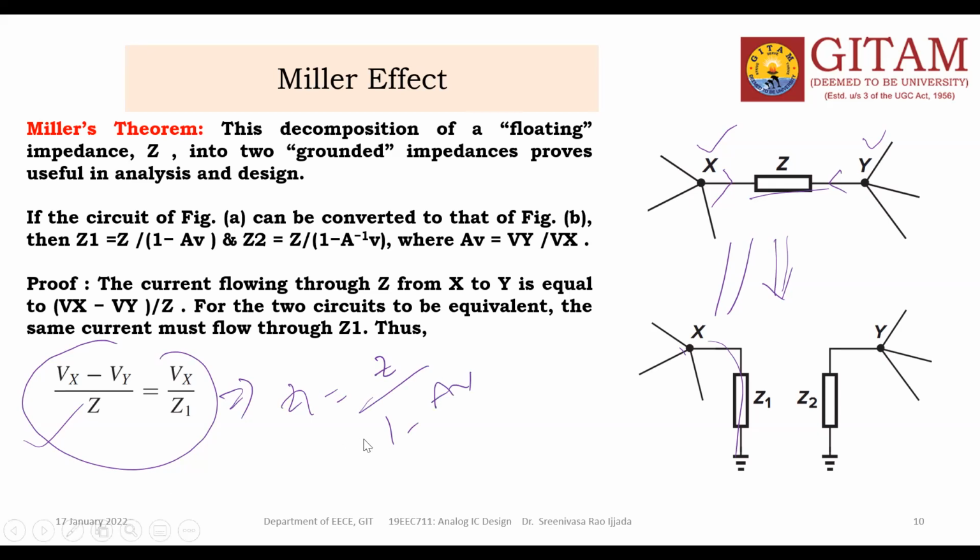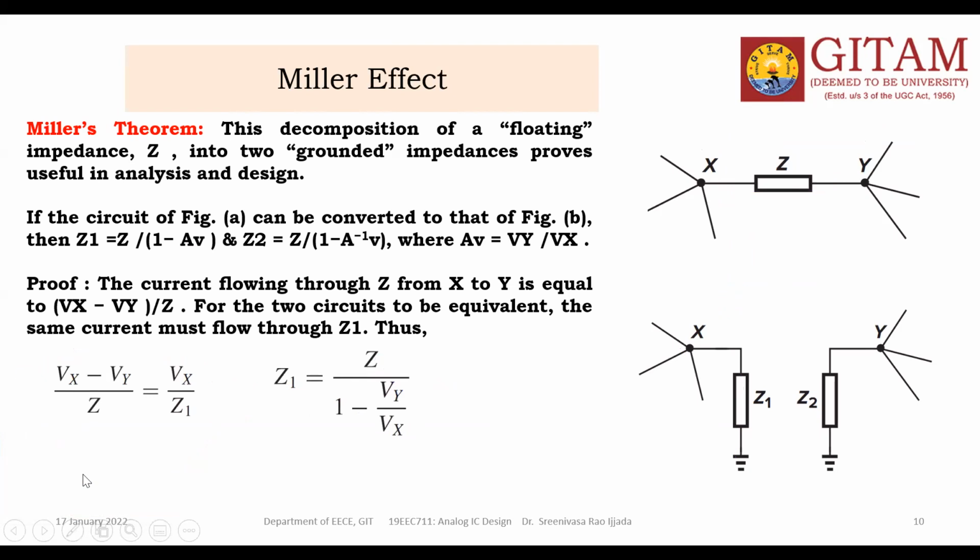Similarly, for the Z2 value, you can write (Vy minus Vx) by Z is equal to Vy by Z2. From that you get Z2 equal to Z by 1 minus Vx by Vy. That's why this is called AV, the voltage gain, and this is called 1 by AV.